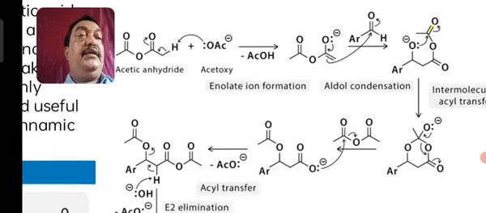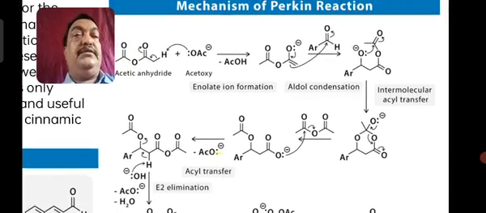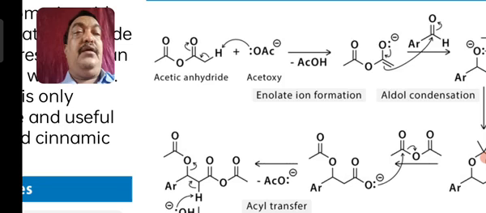Okay, so here also, whatever mechanism you want to see, you can just see the mechanism. Acetic anhydride, CH3COO COCH3.